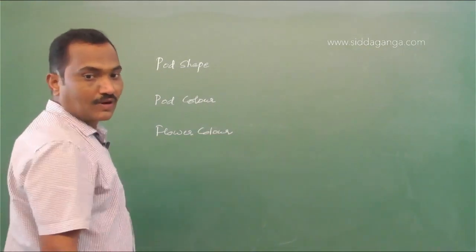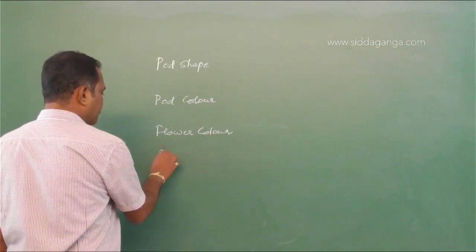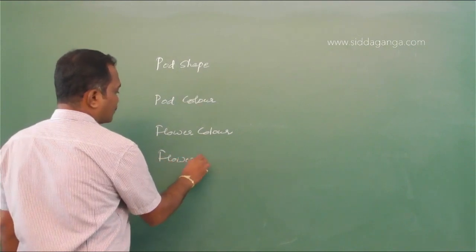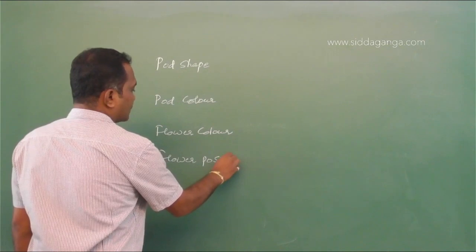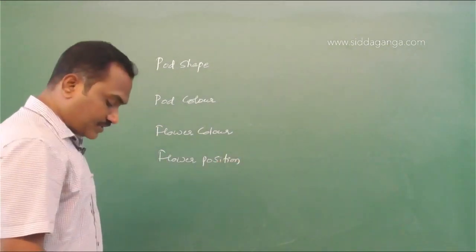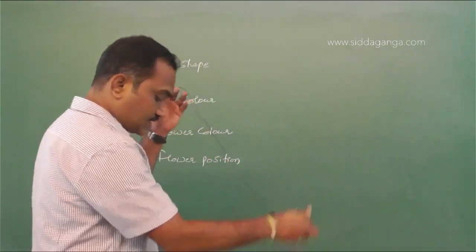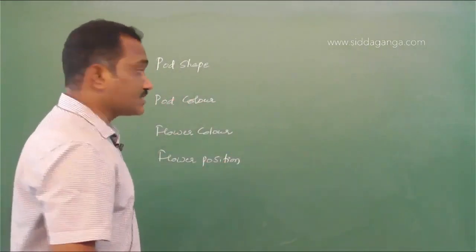What you have, the flower position, axillary, the flower position. So these are the 4 characters for which they have mentioned the dominant and recessive characters. You have to find out which is the recessive.